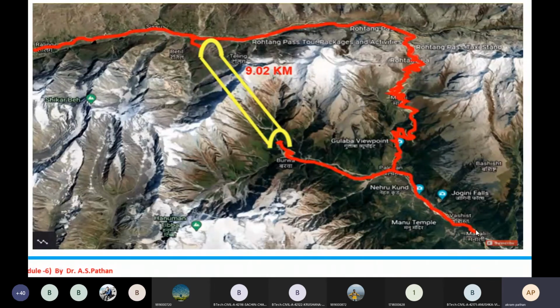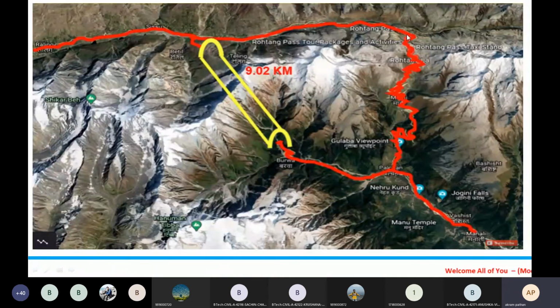And this old route is not accessible throughout the year. Another old road from this side is also dangerous. So again there are chances of accidents from this route and this route also. And we require a lot of struggle during the traveling.